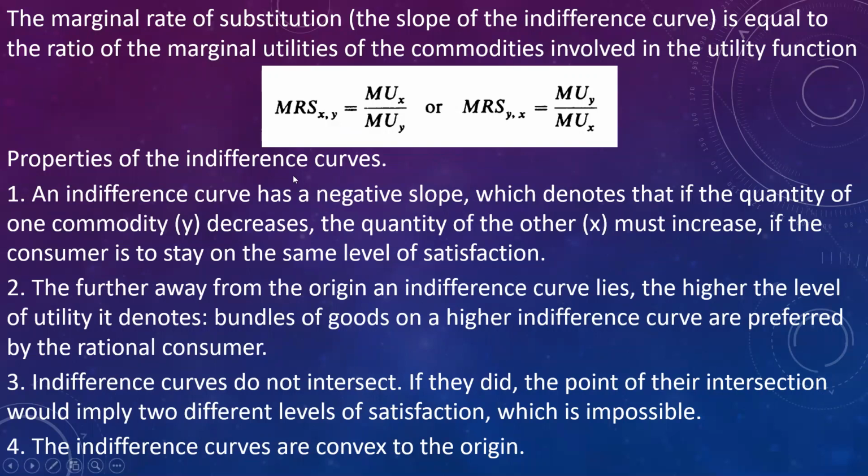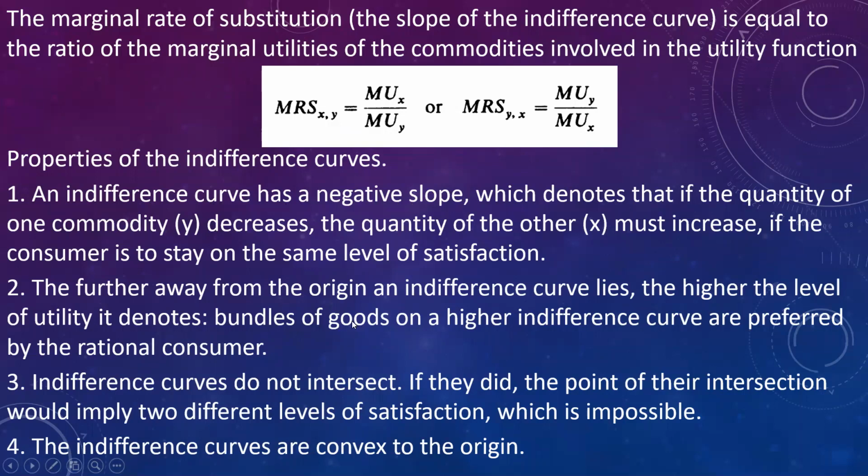Then let us see the properties of indifference curve. An indifference curve has the negative slope, which denotes that one quantity has to decrease so that the other quantity will increase to remain on the same level of satisfaction.